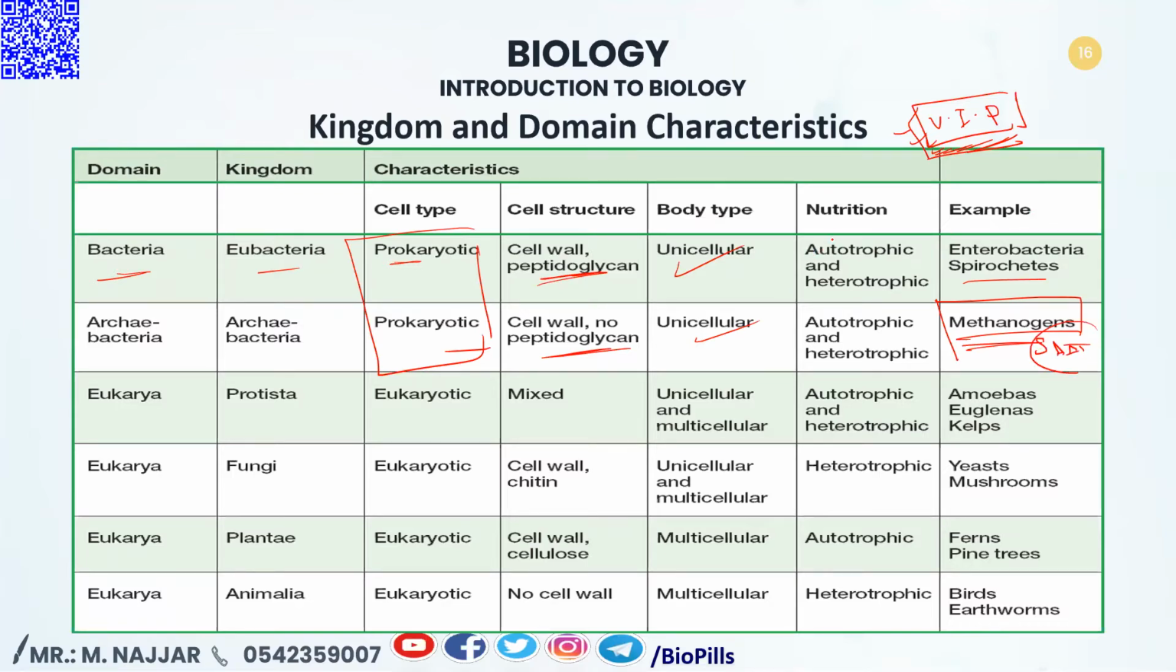I'd like to draw your attention to the difference between autotrophic and heterotrophic. Auto in Latin means self. Troph means feeding. So autotrophic means self-feeding. This self-feeding may depend on the sunlight, and it will be photosynthetic autotroph. Or they may depend on inorganic chemical compounds, and in this case it will be chemosynthetic.